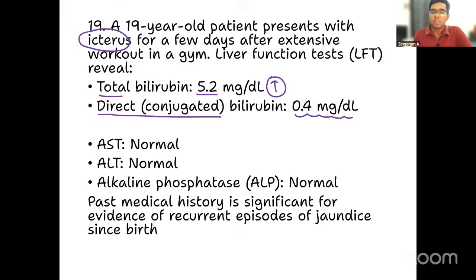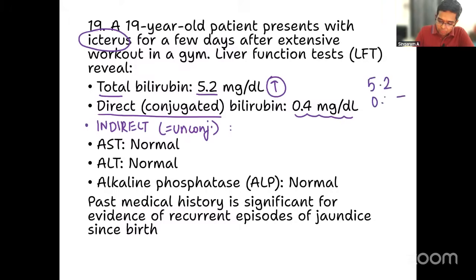Now one more is not given, which you are going to find out with the values. What is that? Indirect bilirubin. Indirect means unconjugated bilirubin. How much is that? You have to subtract the direct bilirubin from the total bilirubin. That means 0.4 should be subtracted from 5.2. How much? 4.8.